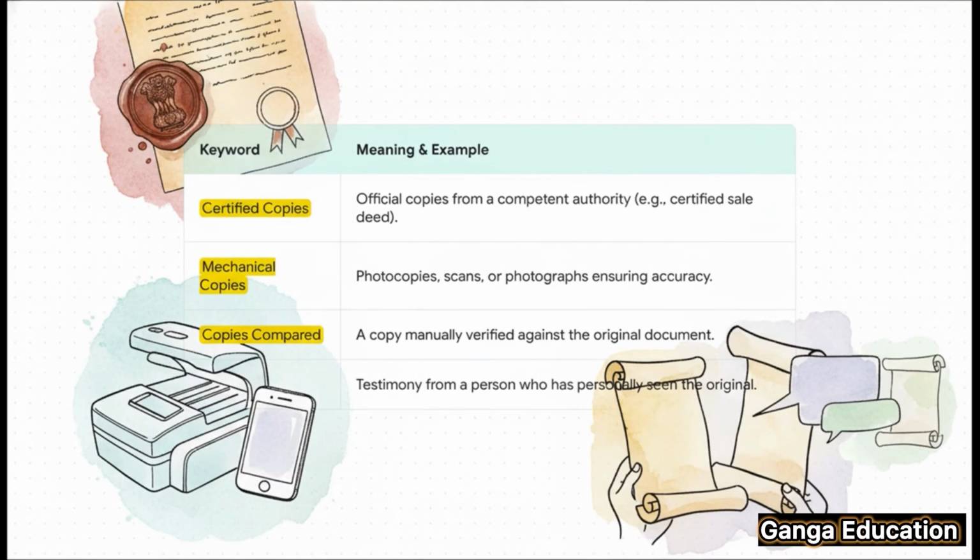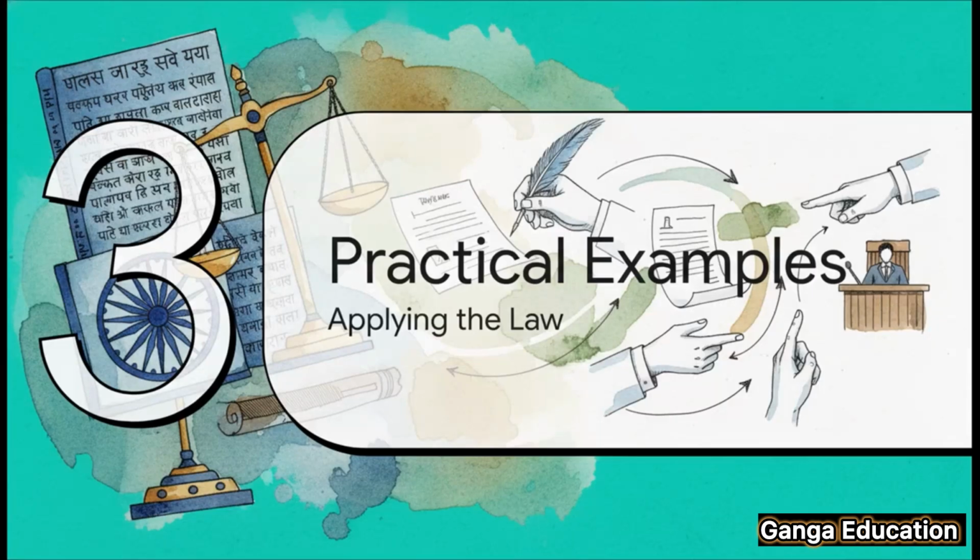Let's focus on a few key ones. First, you have certified copies, like a sale deed issued by the registrar's office. This is very strong evidence. Then you have mechanical copies, like a photocopy or a scan. And then there's oral accounts. But remember, this is only valid if the person giving testimony has personally seen the original document. That's a key detail.